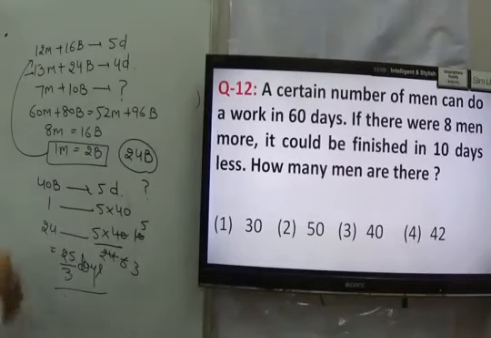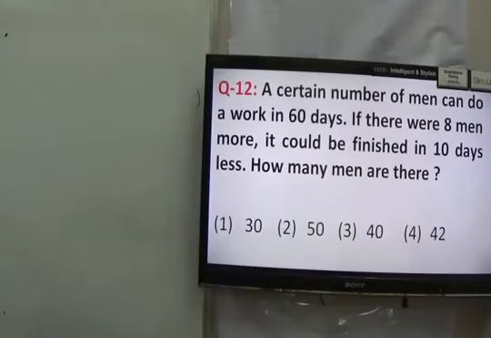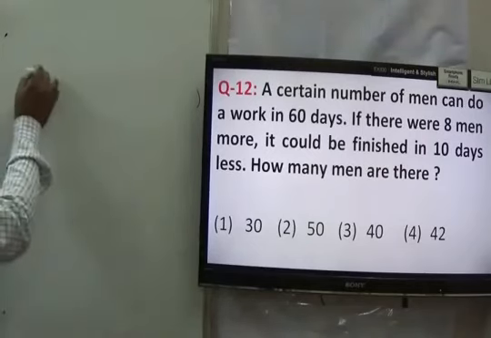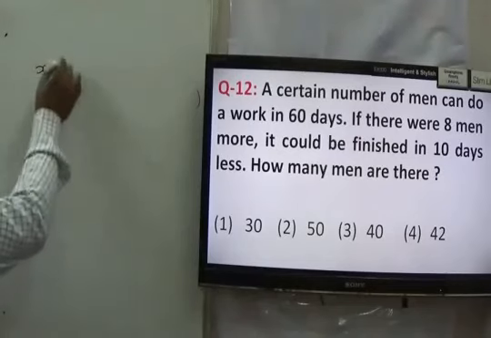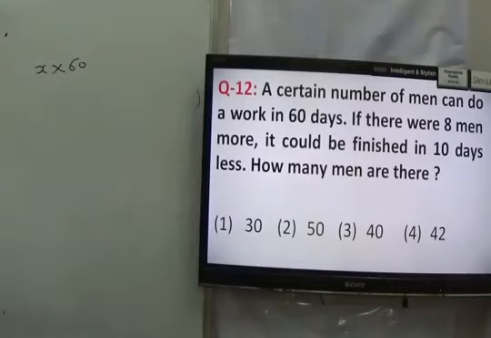Next we have statement number 12. Read the question carefully. It is given that a certain number of men can do a work in 60 days. If there were 8 men more, the work can be done in 10 days less. How many men are there, right? So in that case, let us assume that number of men to be X. They are doing a work in 60 days. We know that men into days into hours into efficiency.